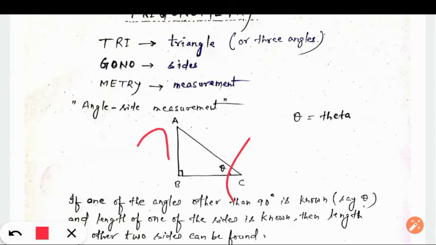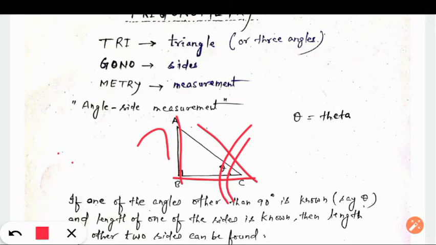So with the help of these two pieces of information, angle C and length of side AB, we can find the length of the remaining sides BC or AC.